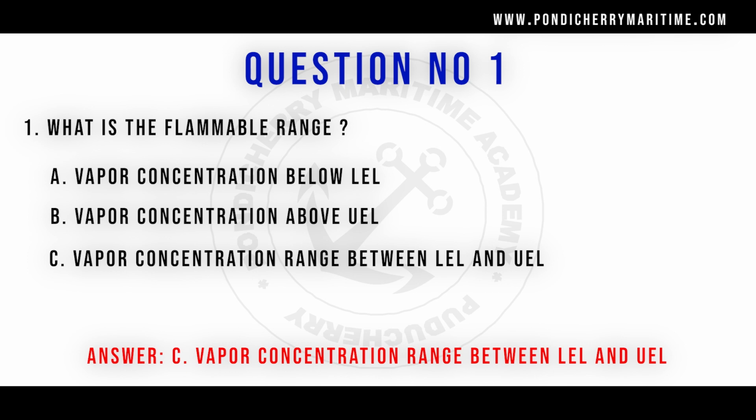If you see the flammability diagram, the percentage volume of hydrocarbon, which is on the y-axis, its flammable range is between 1% and 10% for a standard gas, methane. So that 1% is called LEL and 10% is called UEL. So any possibility of fire can occur when the hydrocarbon concentration is between LEL and UEL.